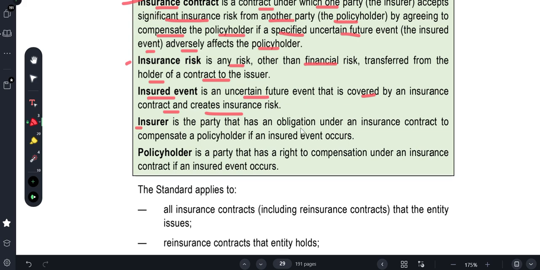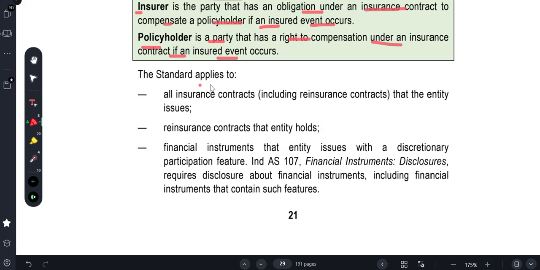Insurer is a party that has an obligation under the insurance contract to compensate the policyholder if the insured events occur. Who is the insurer? Life Insurance Corporation of India, Bajaj Insurance, Apollo Health, ICICI Insurance. These are all insurance companies, the insurers. Policyholder is a party that has a right to compensation under the insurance contract if the insured events occur. So the one who gets the insurance, who pays the premium, or on whose behalf the premium is paid, is known as the policyholder.